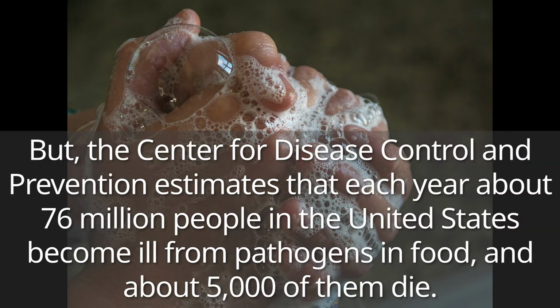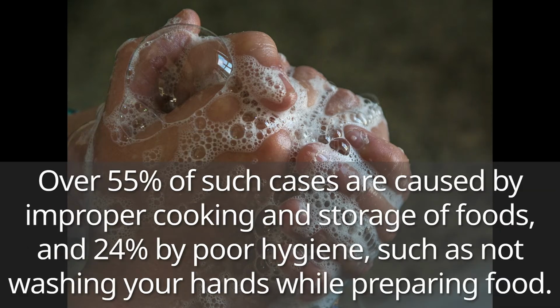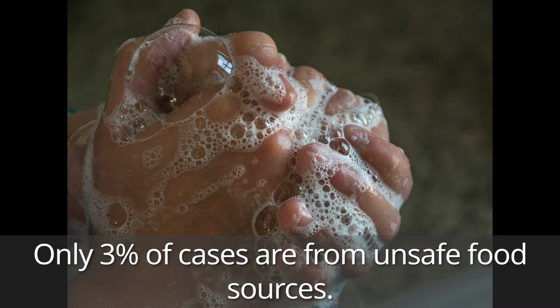But the Center for Disease Control and Prevention estimates that each year about 76 million people in the United States become ill from pathogens in food, and about 5,000 of them die. Over 55% of such cases are caused by improper cooking and storage of foods, and 24% by poor hygiene, such as not washing your hands while preparing food. Only 3% of cases are from unsafe food sources.